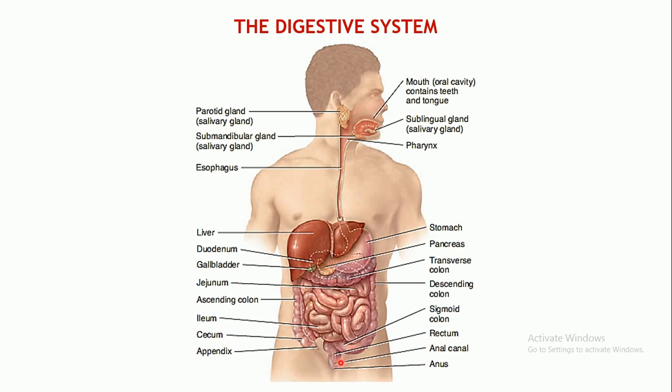Okay, so the rectum comprises the anal canal, and the last part is the anus, which is the opening of the gastrointestinal tract towards the exterior, from which the waste material is thrown out of the body. Okay, so this is to do with the digestive system and the location of the different organs.